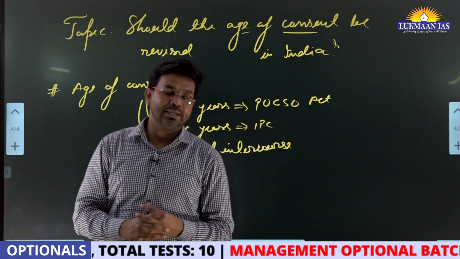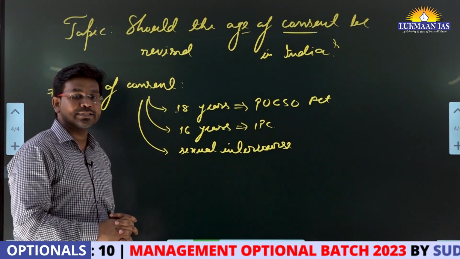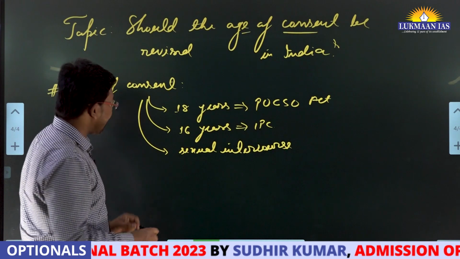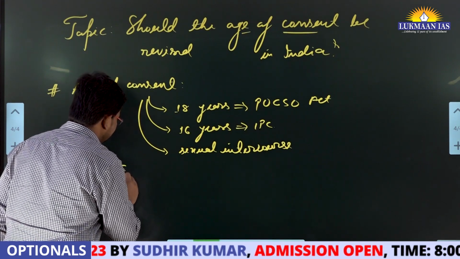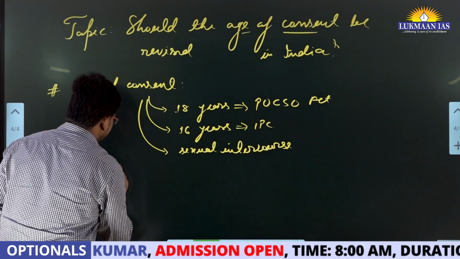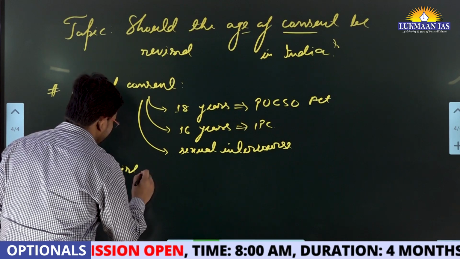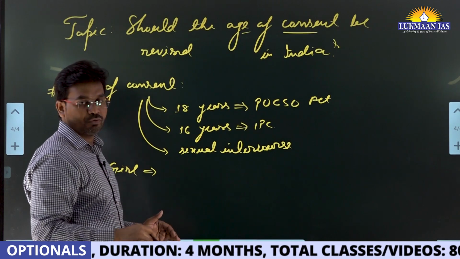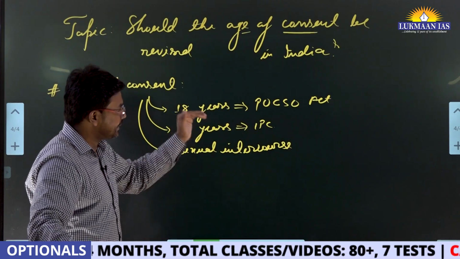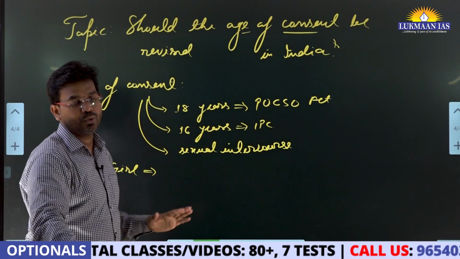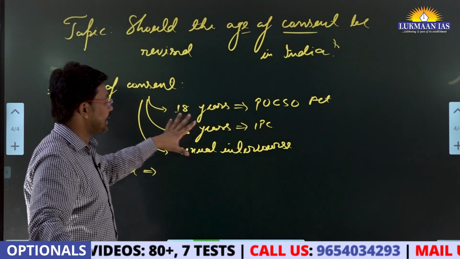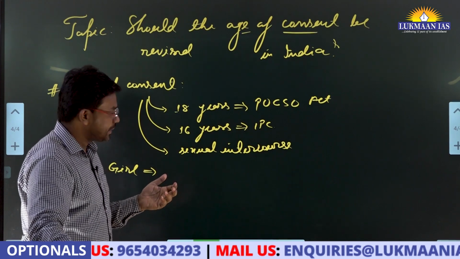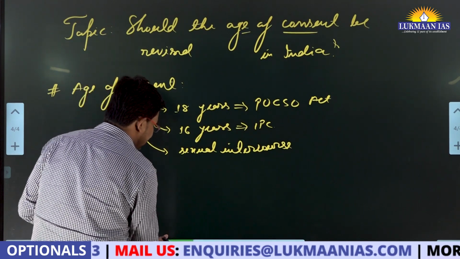And in many of the cases, the high courts have dismissed the plea that a person, a minor, let's say there is a girl child. So the high courts have dismissed any case to be registered against a person who has entered into a sexual relationship with a minor. Okay. So now let us discuss this case.